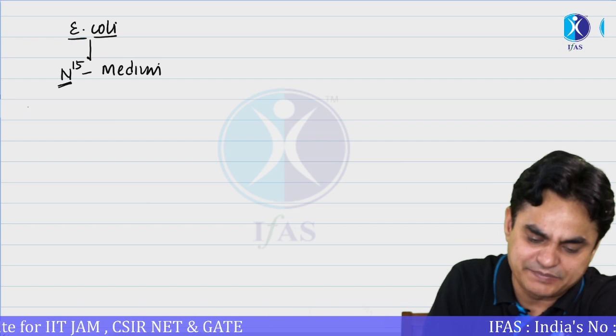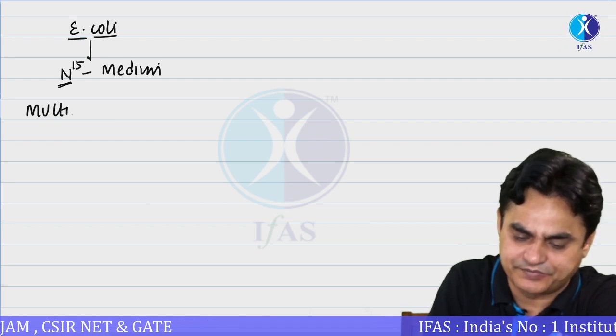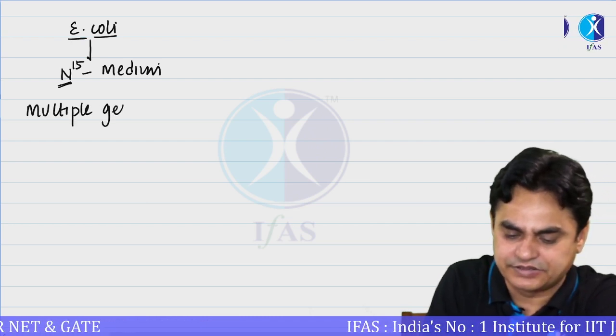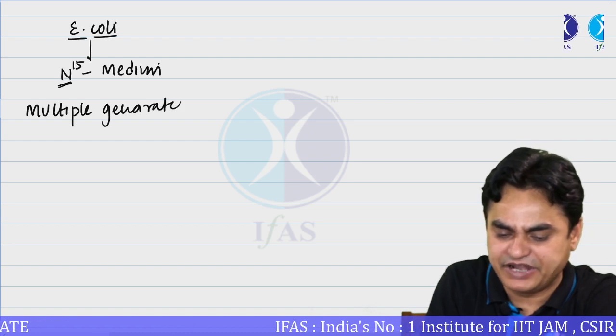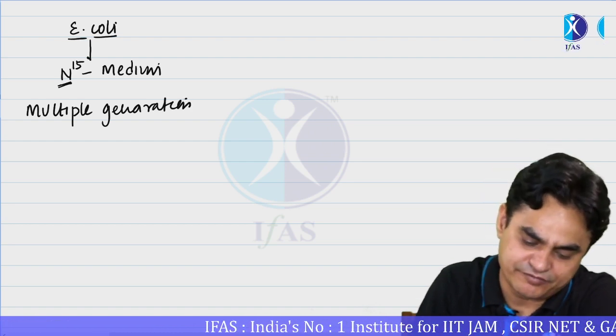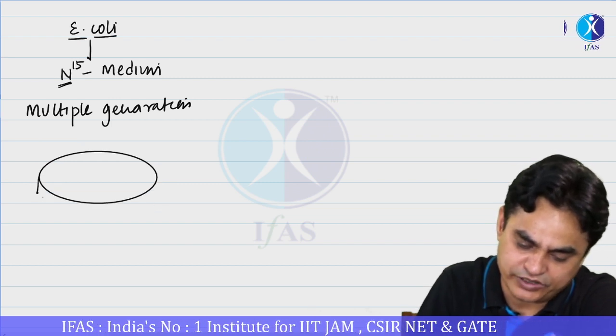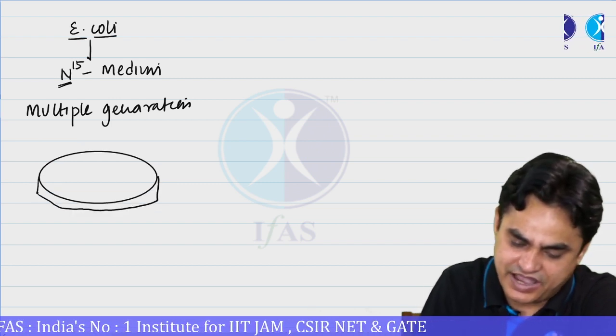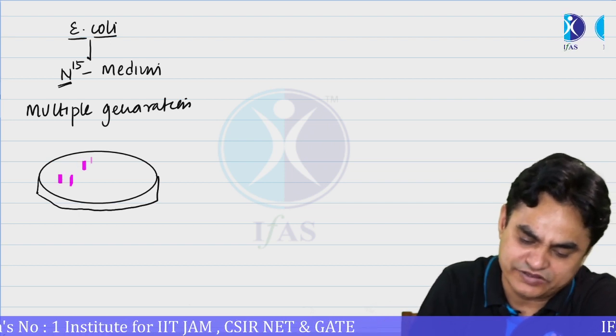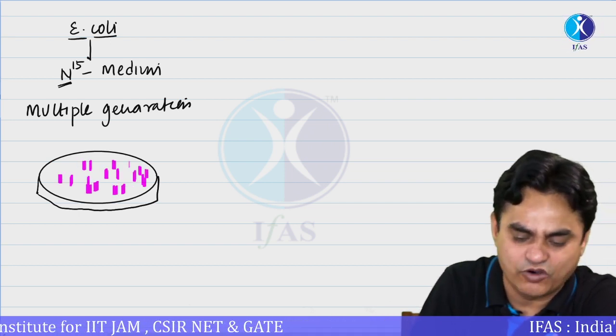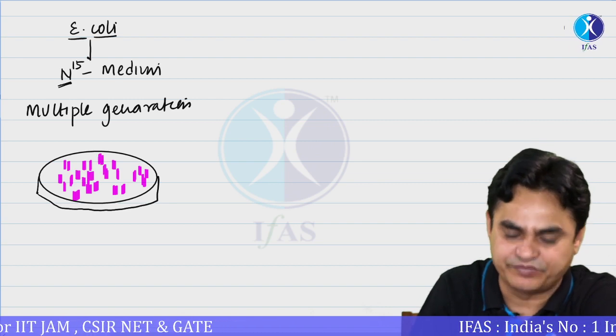So for multiple generations, the E. coli were maintained on N15 containing medium. Let's say this is a petri dish where you culture these E. coli, and they are growing on a medium containing N15.